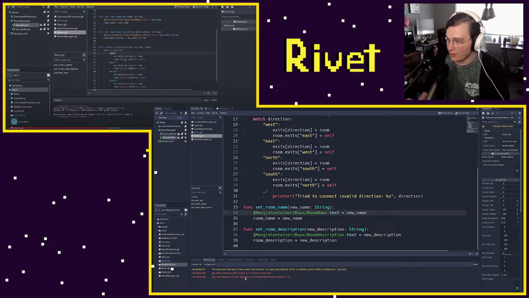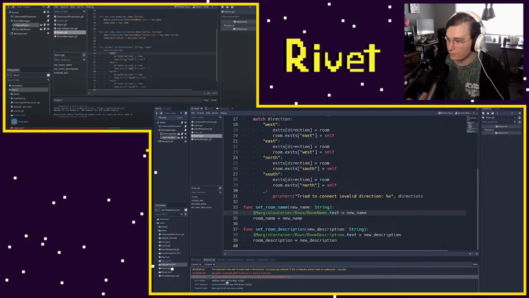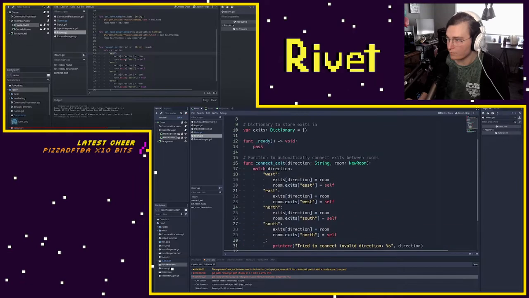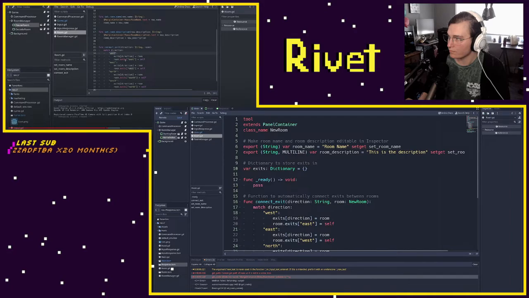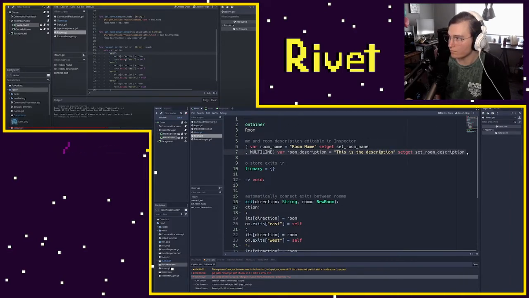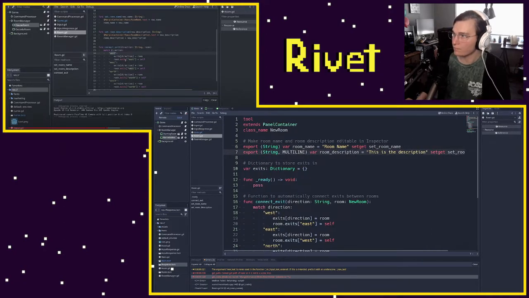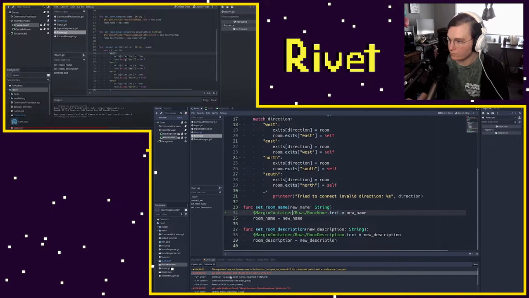Get node not found: margin container, rows, room name.